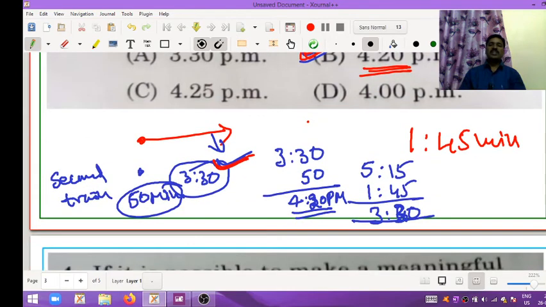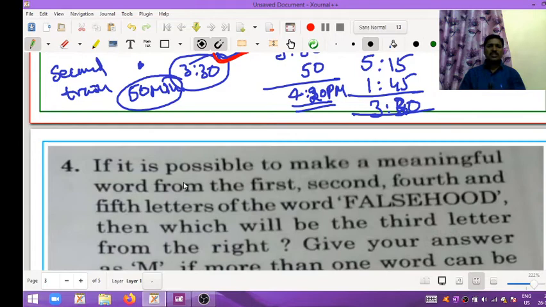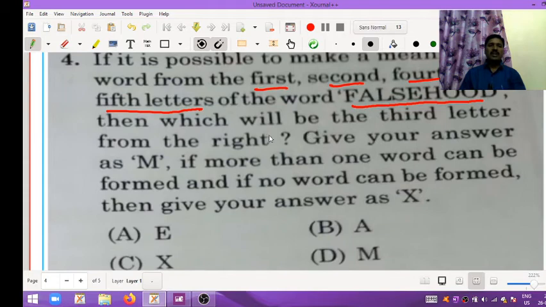I will move on to the next question, my dear viewers. See here, the next question is very beautiful. If it is possible to make a meaningful word from the first, second, fourth and fifth letters of the word falsehood, then which will be the third letter from the right?